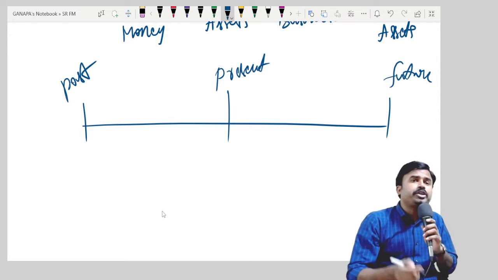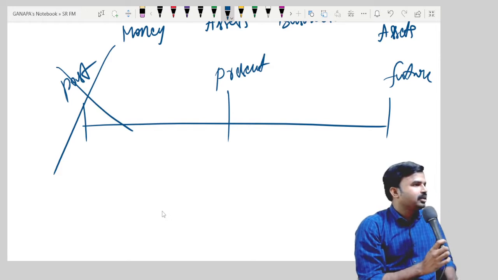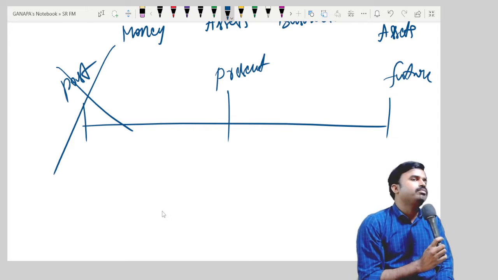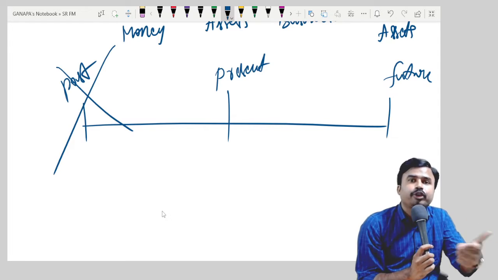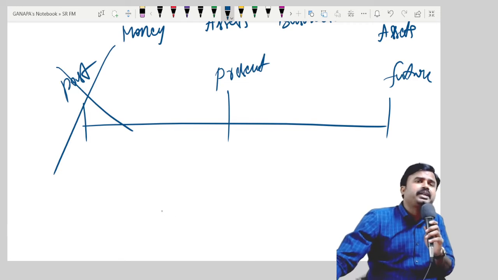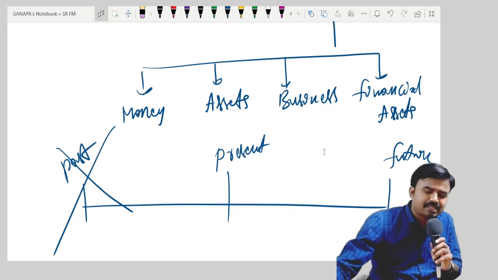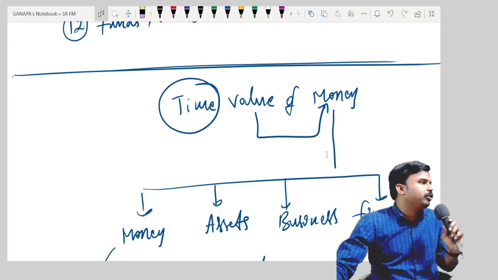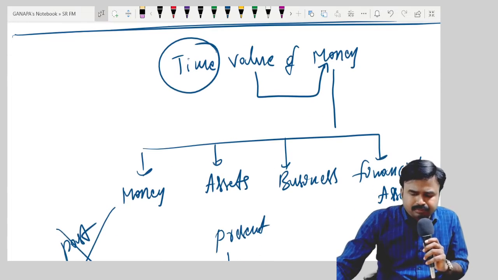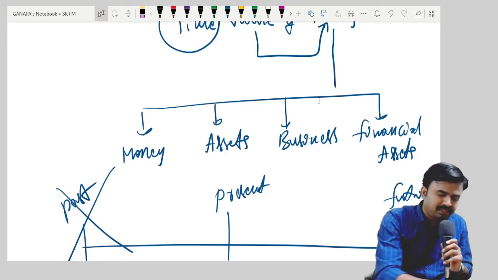But I'm not going to deal with this area called past value of money. I'll deal with only two areas. One is present value of money. The other area is future value of money. Are you getting? So in this topic, time value of money, we need to handle the areas called present value and future value. That's what we need to deal with. Okay.